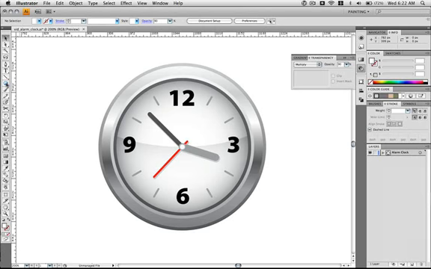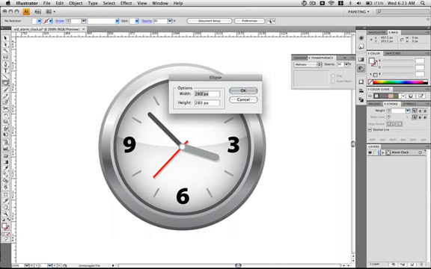Now we're going to work on adding the little feet to the clock face. So go ahead and grab the ellipse tool by hitting L on the keyboard, and then click anywhere on the canvas. And for this, we're going to make it 55 in width and 55 pixels in height.